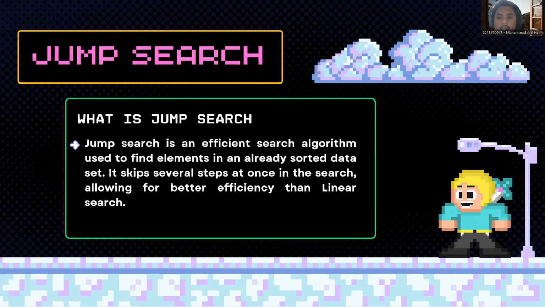Number 3, linear search within the block. Perform a linear search within the identified block to locate the exact position of the target element. Compare the elements one by one until you either find the target or reach the end of the block. The result: if the target element is found, return its index. If the target element is not found, return -1.